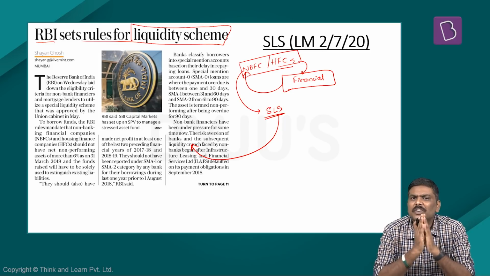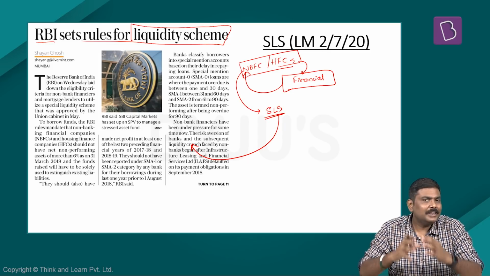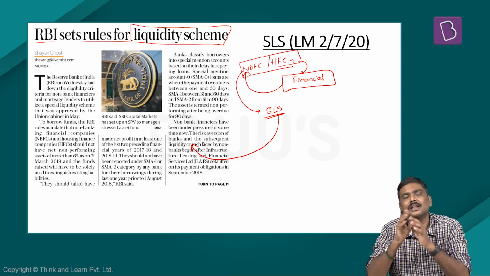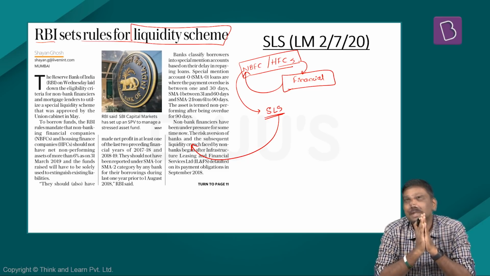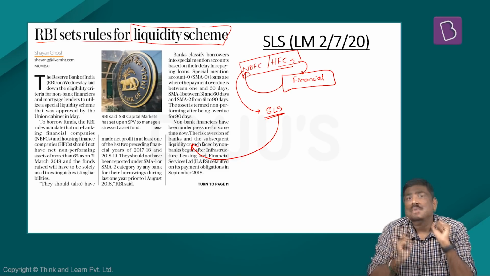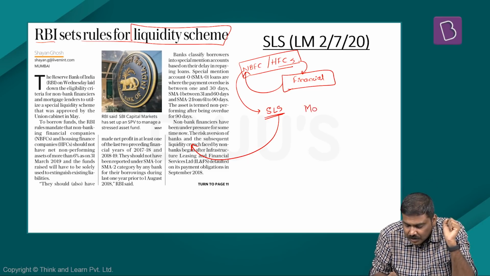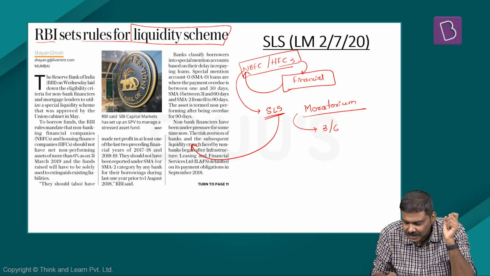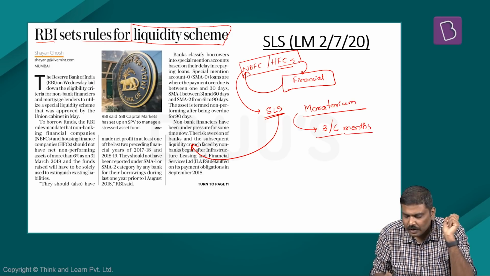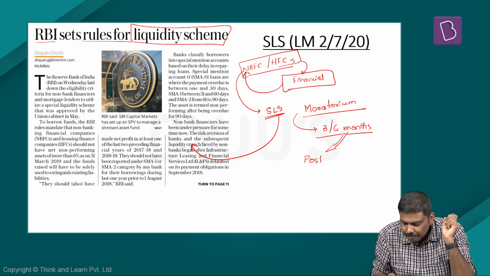Second point, why specifically in this particular time period this SLS scheme has been announced? That is, what prompted the government to announce this particular scheme? The scheme was announced because RBI announced loan moratorium. That is, under this, initially it was for 3 months but later extended to 6 months. The borrowers are given an option of postponing their payments.